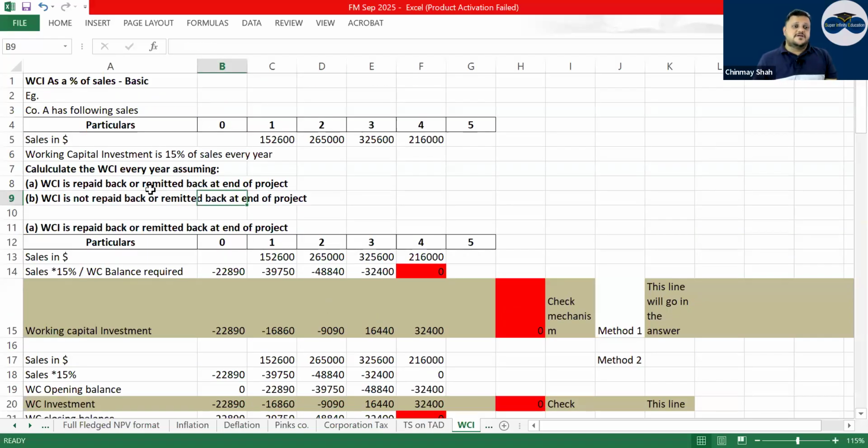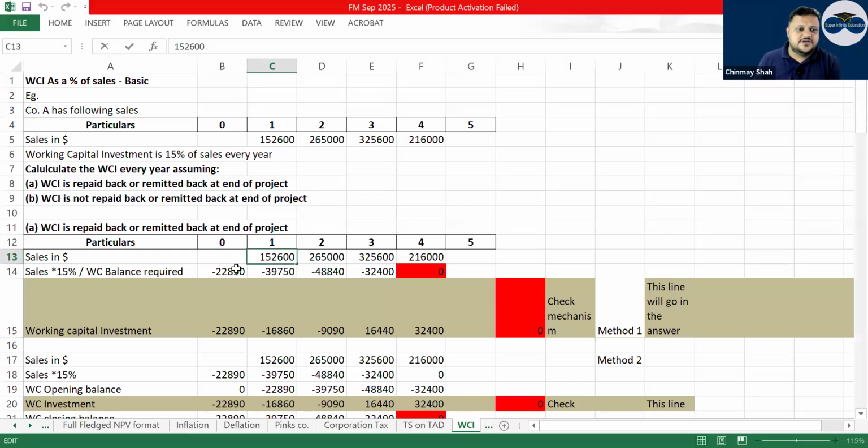If nothing is given in working capital, it is assumed that working capital is repaid back or remitted back at the end of the project, if nothing is given in the question. Generally, working capital will be repaid back. So it is generally given as a percentage of sales.